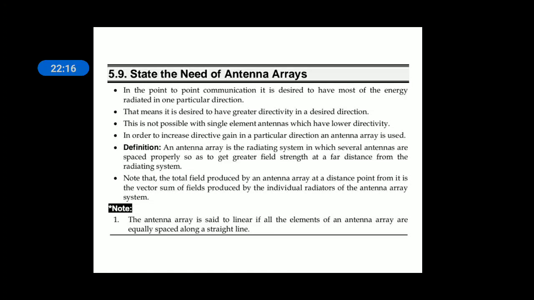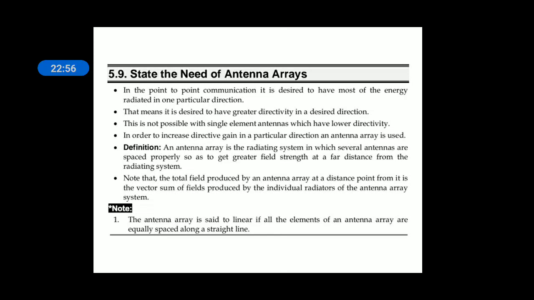Let's say there are two types of communication: broadcast communication and point-to-point communication. Broadcast communication covers many users, whereas point-to-point communication covers only one person to one person, that is, one transmitter and only one receiver. In that case, there should be confined radiation to a particular receiver. So you need more directed or focused radiation, and for that you require more directive gain. That is not possible with a single antenna.